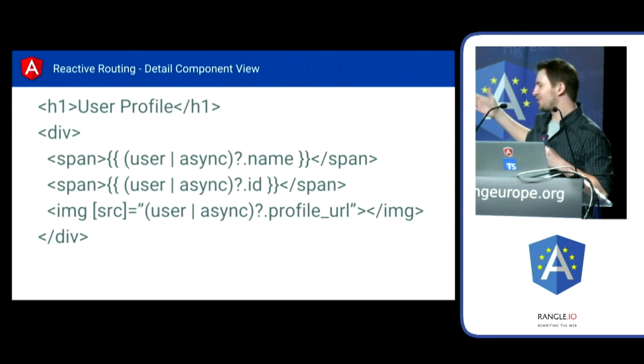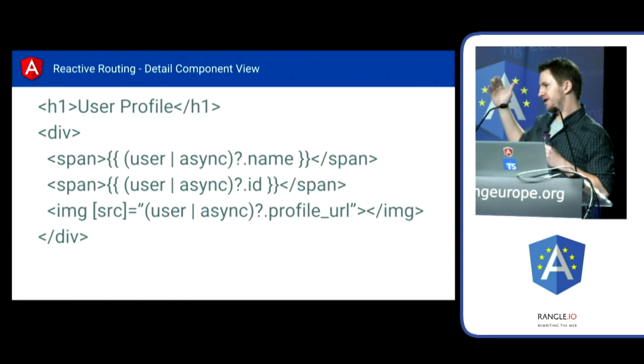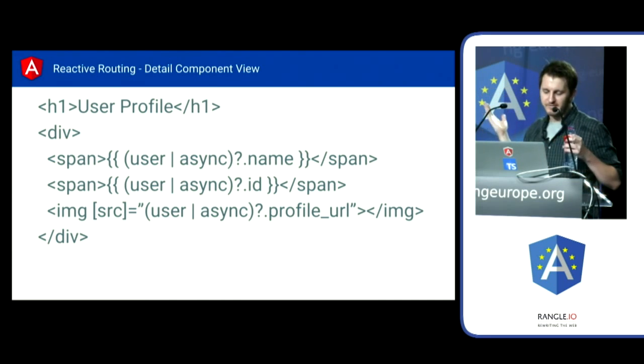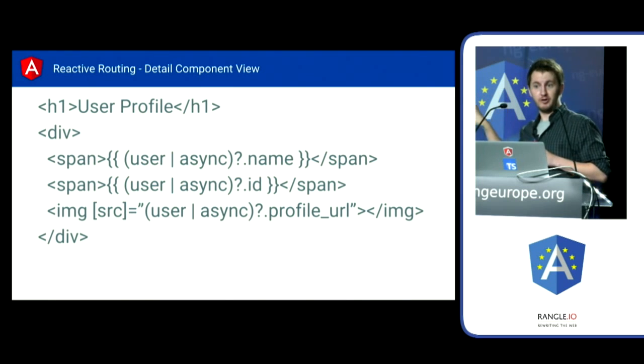So the Elvis operator means if that value is undefined or null, it will not try and resolve the next value. So this means it doesn't explode with, name is not a defined party. So it's something that it's safe. It makes things easy to work with, right? But I don't think that it's particularly beautiful yet.